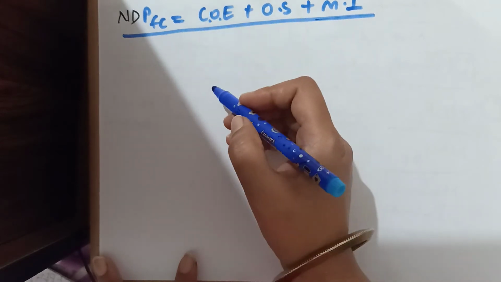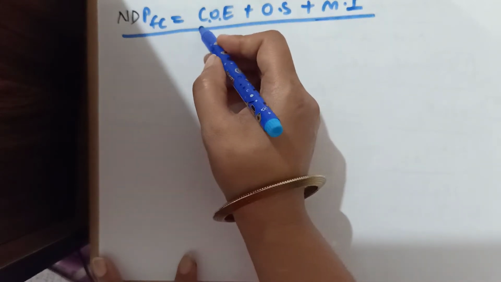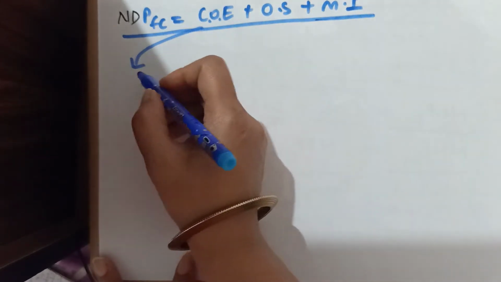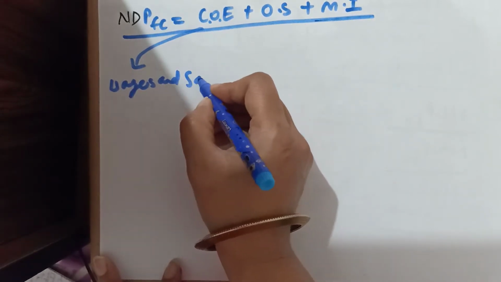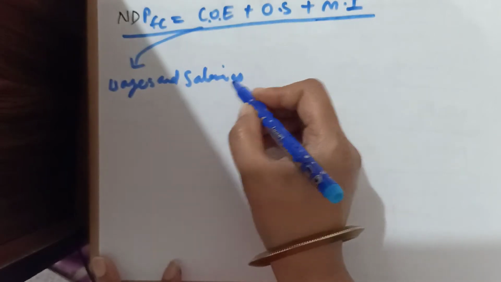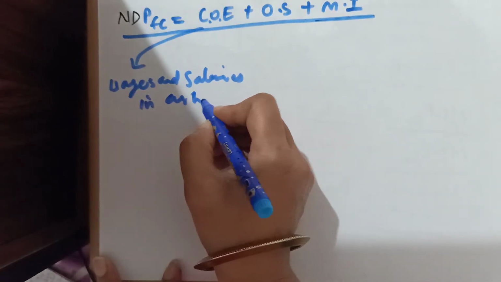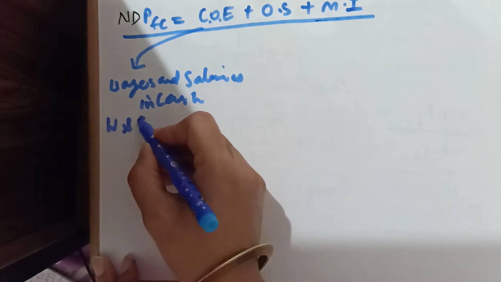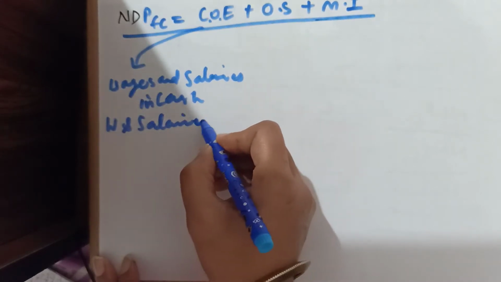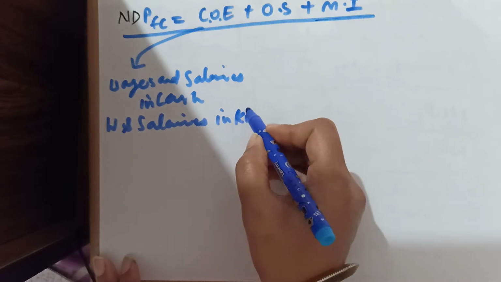Compensation of employees has 4 parts. Number 1, wages and salaries in cash. Number 2, wages and salaries in kind.